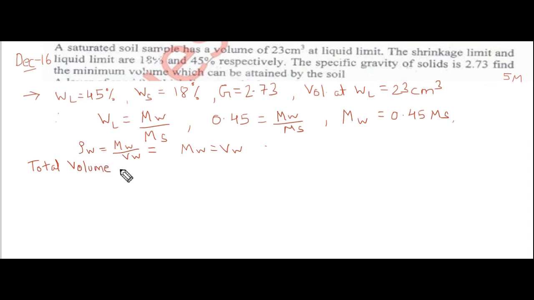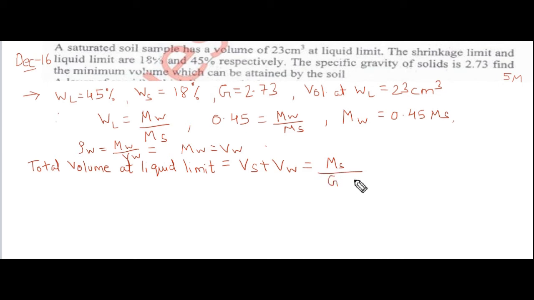Okay, now we have to consider total volume at liquid limit, which equals volume of solid plus volume of water. Okay, the volume of solid is mass of the solid divided by density of solid.